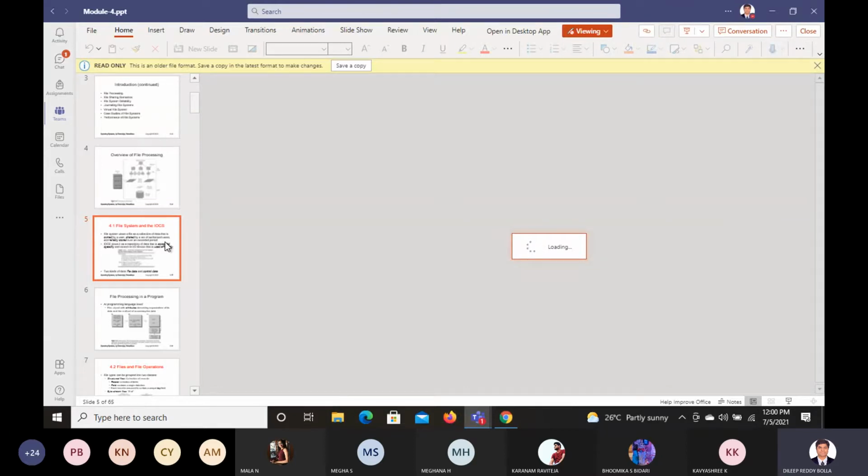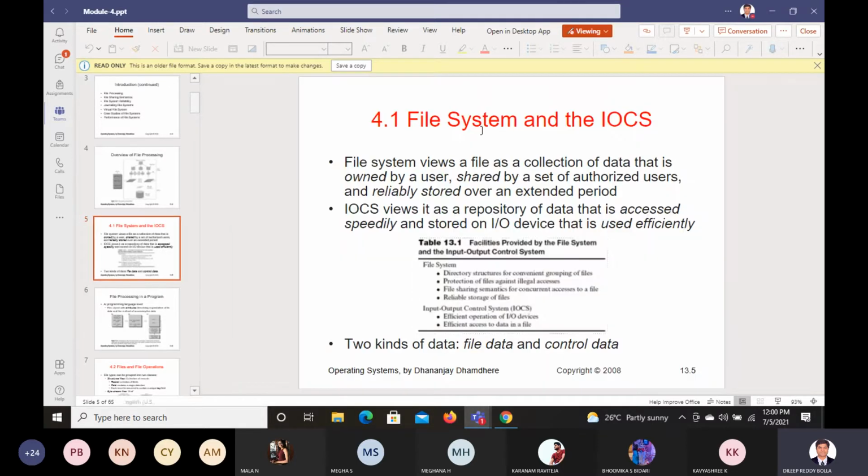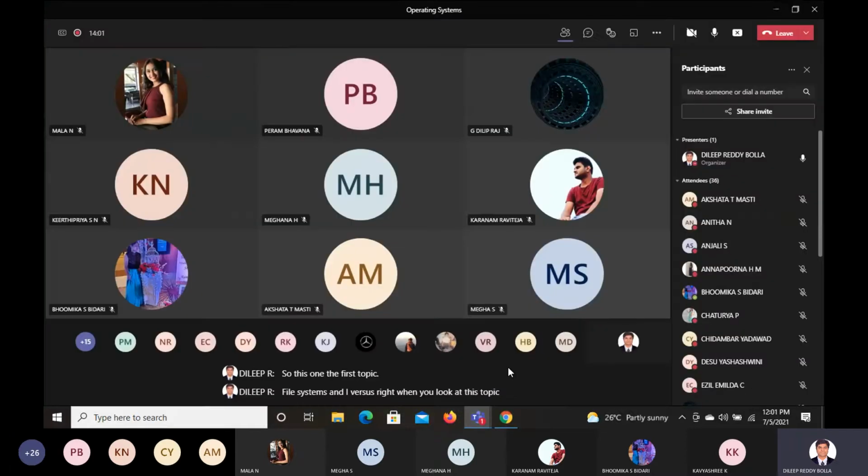And now they are asking about the topic interface between file systems and IOCS.